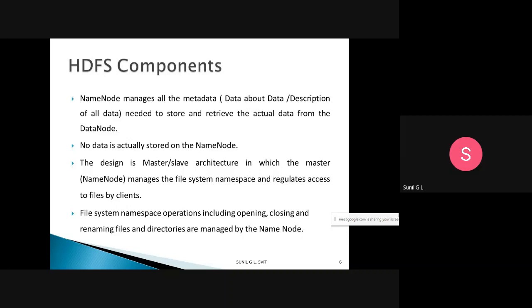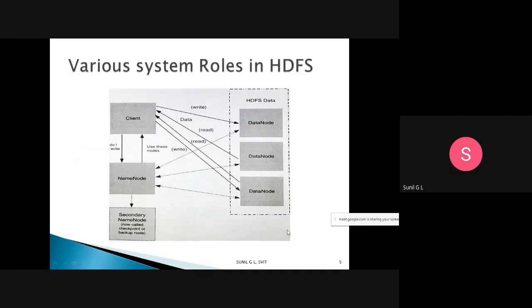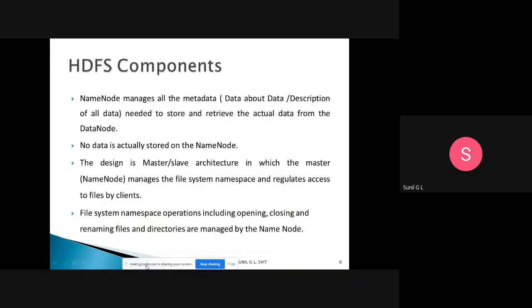Then, what are the file system namespace operations? It may be opening a file, closing a file, or renaming files, and directories are also managed by the name node. What is the role of the name node? It contains the structure of the data. So the operations on that file system, whether opening, closing or renaming a file, and the directory structure and hierarchy, are all managed by the name node.